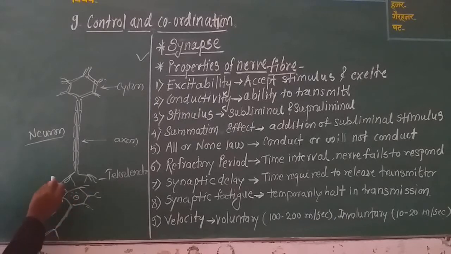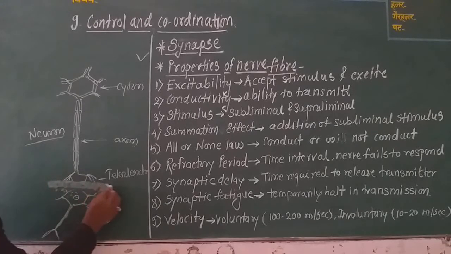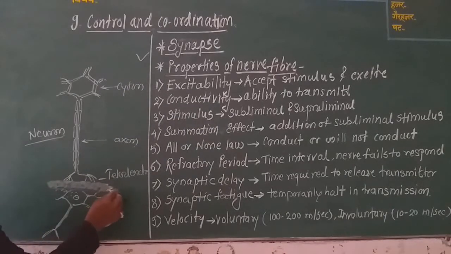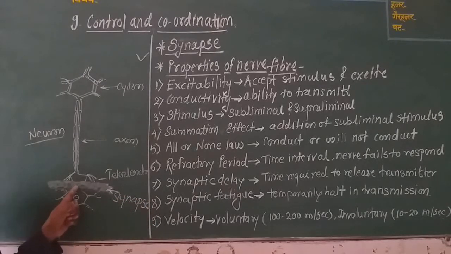Now here, in between this telodendron and this dendron, there is a gap, or a junction. This gap or junction is called a synapse.